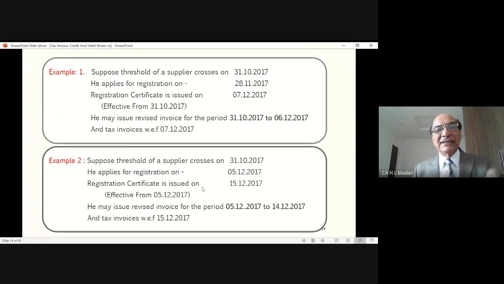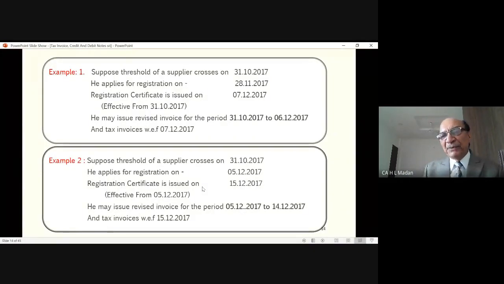So here he says, suppose threshold crossed on 31st October, same date as earlier, but he applies late, on 5th of December. He was supposed to apply up to 30th November. He did not apply within 30 days. His application got late. Therefore, benefit of the intermediate period will not be allowed to him. His effective date will come from 5th of December only. And he has been granted the registration on 15th of December.